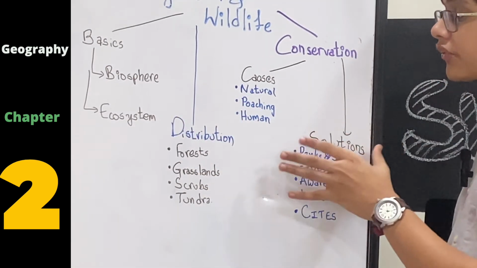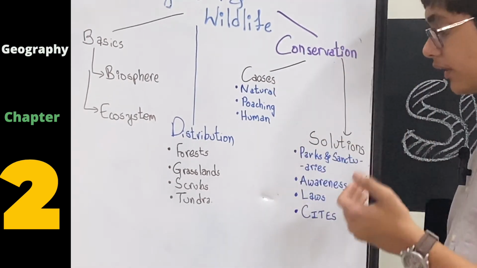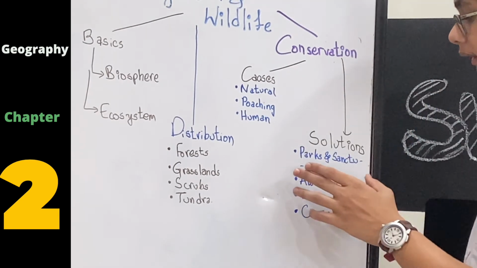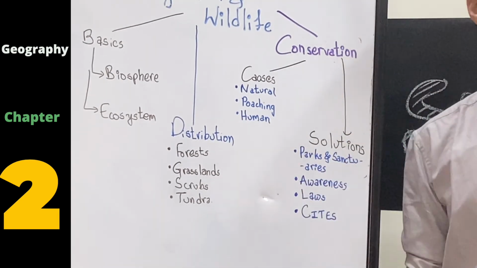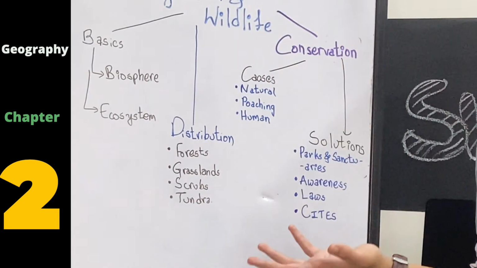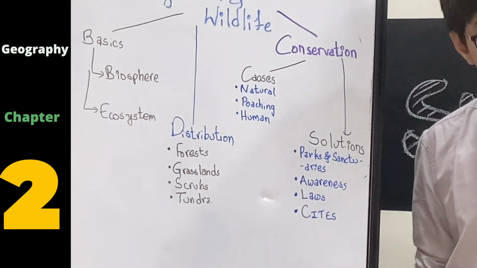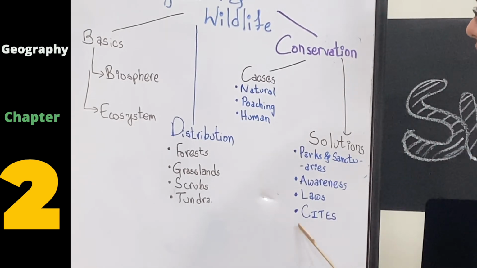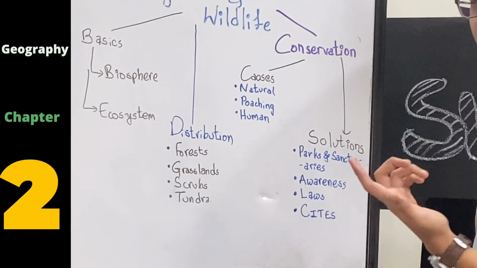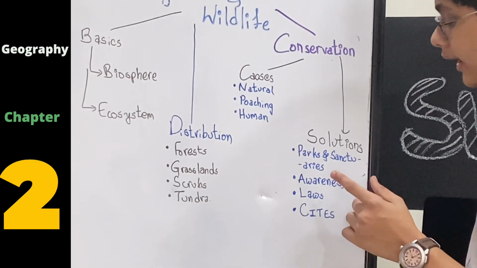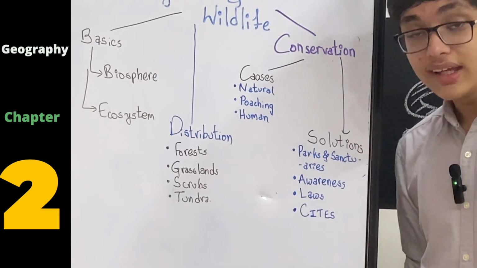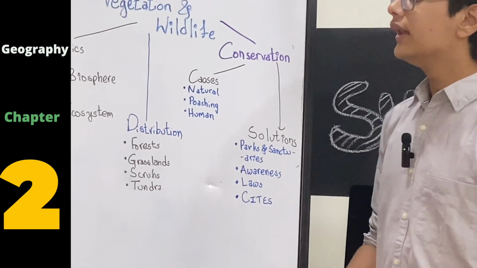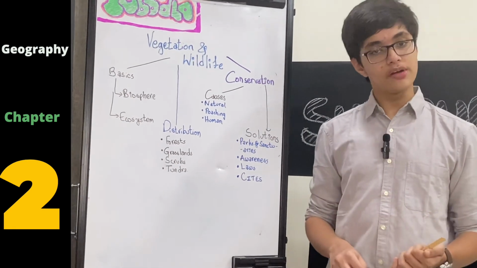And finally, we spoke about solutions. How do we conserve vegetation and wildlife? We build parks and sanctuaries which are protected areas by the government. Next are awareness programs such as Van Mahotsav and this entire chapter itself. Next are specific laws introduced in that country on the hunting of and poaching of various animals. And finally is the CITES, which is an agreement between countries, that is the Convention of International Trade in Exotic Species of Wild Flora and Fauna. So these are the things that we looked at while speaking of vegetation and wildlife.